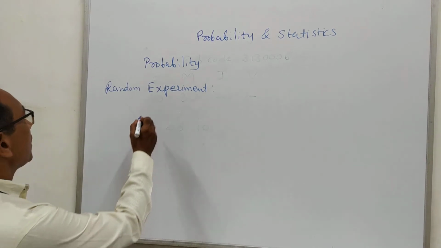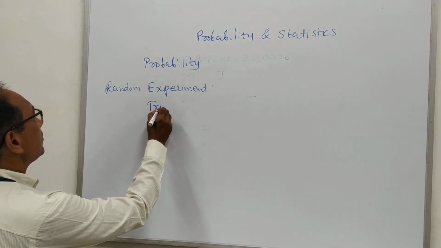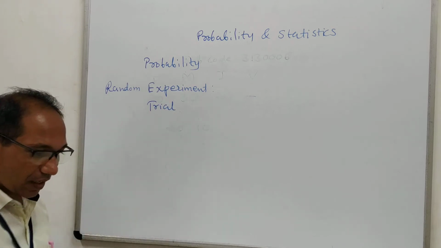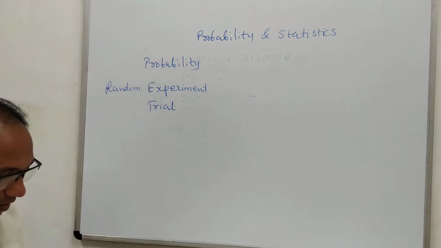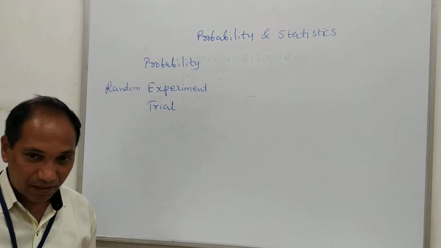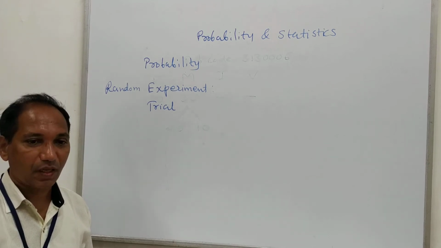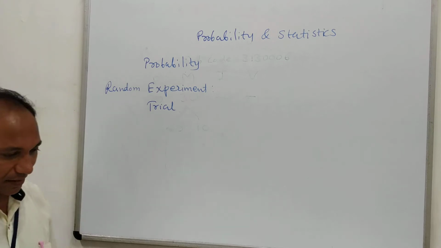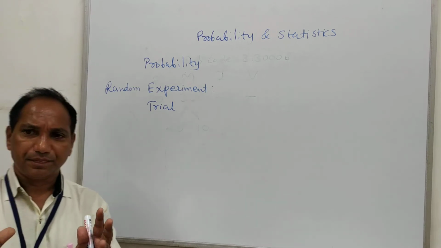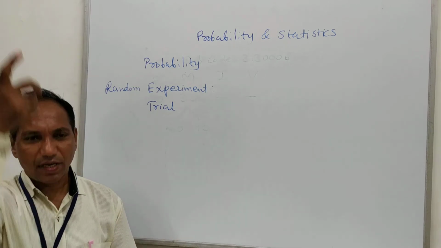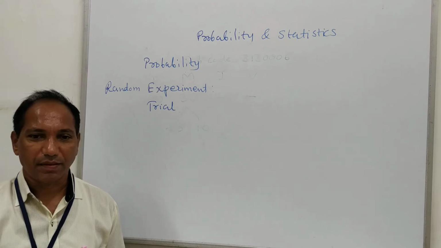After that we have the term trial. A trial means that during the experiment we hold the cases one by one. As a simple example, we toss a coin one time.